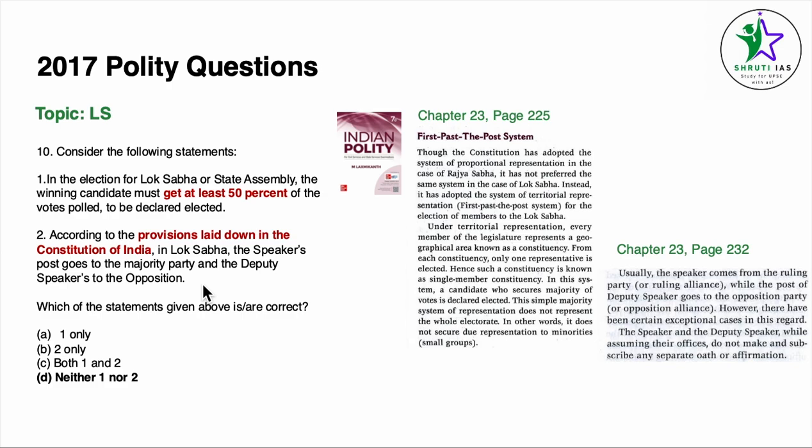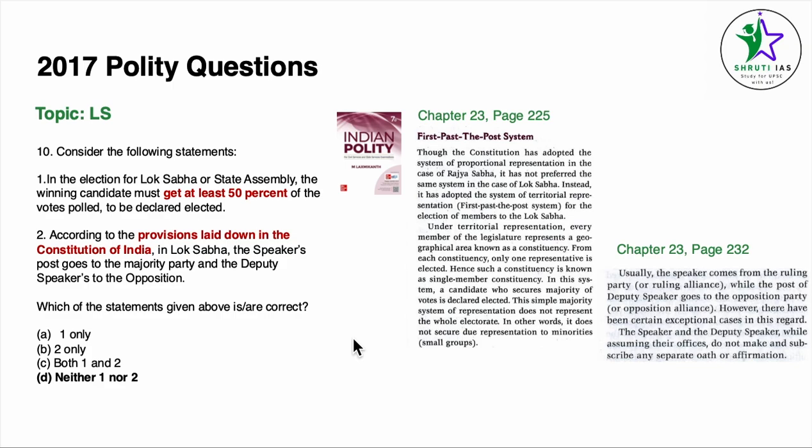Now, this is talked about a lot in any sort of tricks videos, that anything which says that according to the provisions of the Constitution of India has to be read very carefully. So we are going to read very carefully, right? Now, here we can see that though the Constitution has adopted a system of proportional representation in the case of Rajya Sabha, it has not preferred the same system in the case of Lok Sabha. Instead, it has adopted the system of territorial representation, the first past the post system, for the election of members to the Lok Sabha.